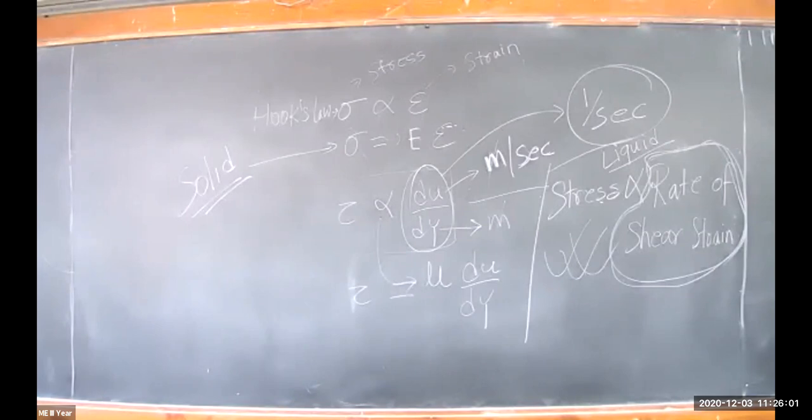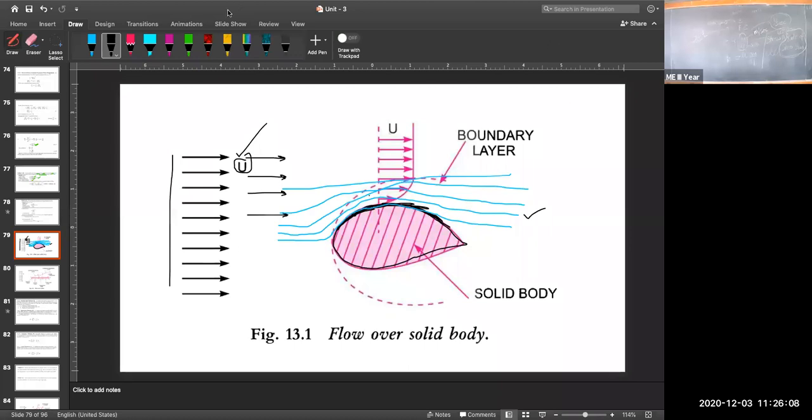Again, I will come back to my PPT slide. So we were talking about boundary layer theory. This is a very important concept for any competitive examination. In interviews also they used to ask the definition of this, what is boundary layer. We have seen at the interface of the solid, the velocity of fluid flowing through this interface is 0.